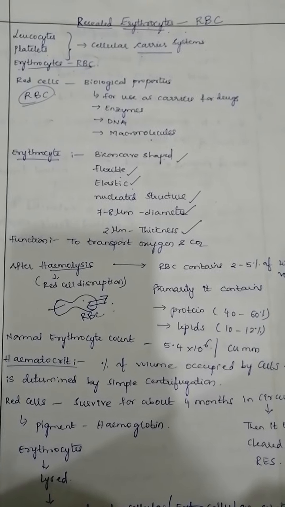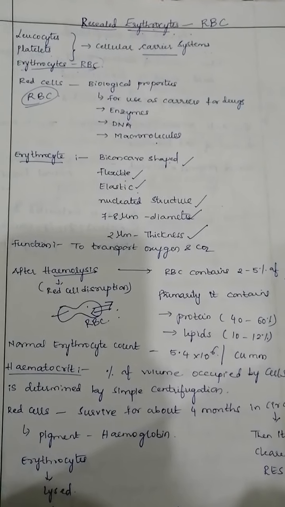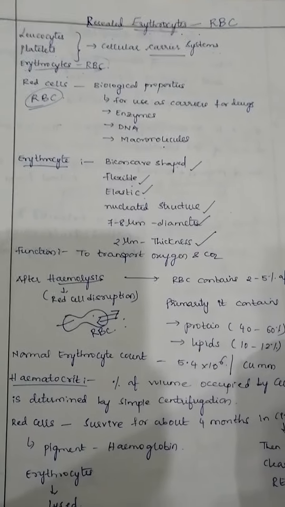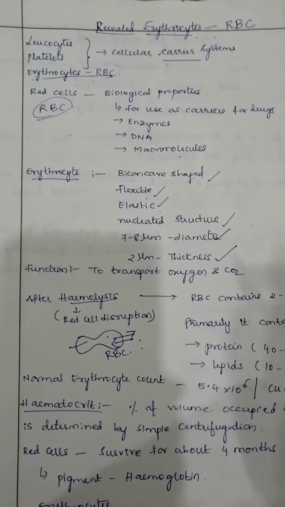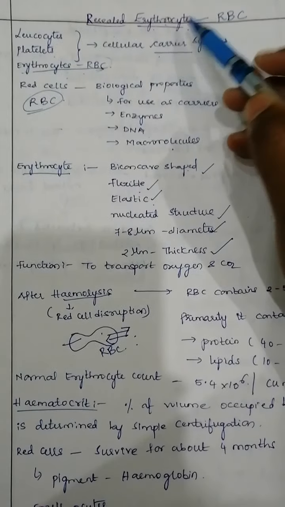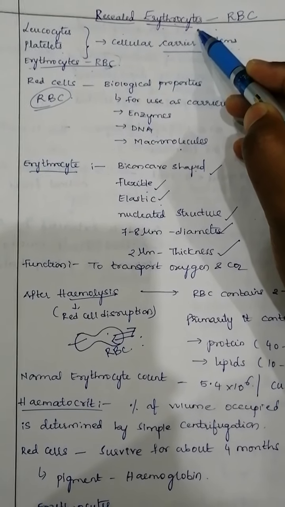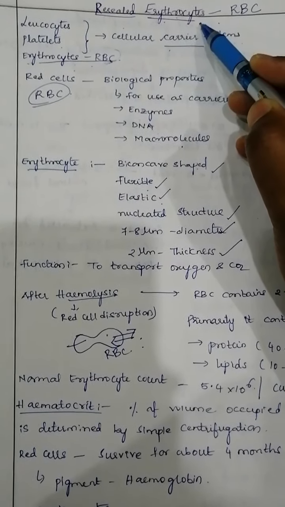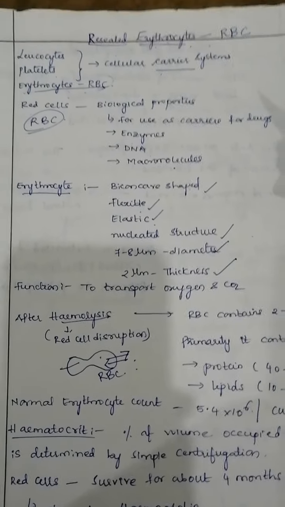Hello students, we are going to discuss a topic, resealed erythrocytes, which is in your fourth unit, the last topic. This resealed erythrocytes will come under your targeted drug delivery systems. Not only resealed erythrocytes, but your liposomes, niosomes, nanoparticles and microspheres will all come under targeted drug delivery systems. Before going to this topic, we have to know what is meant by targeted drug delivery systems.